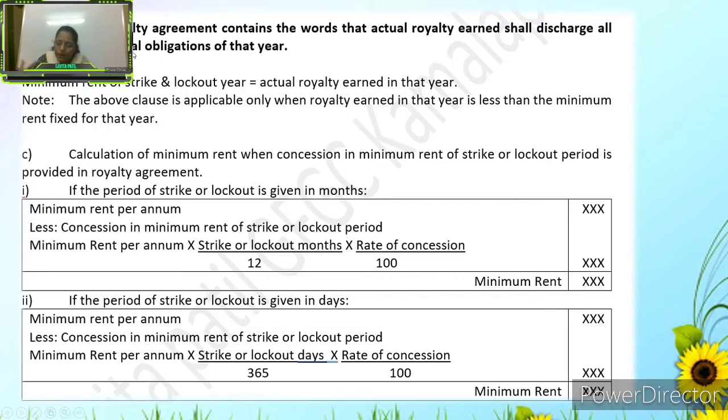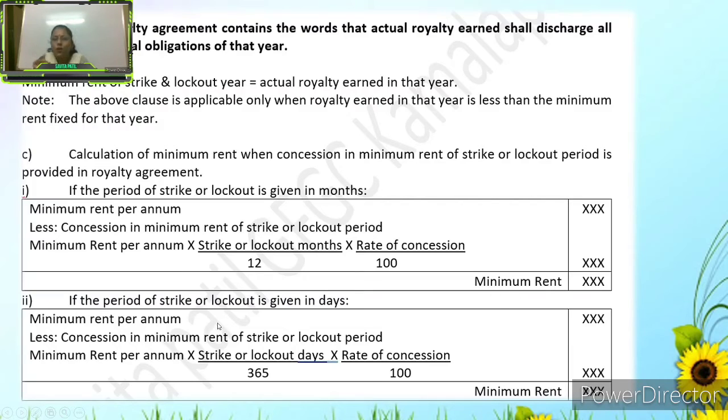B. If the royalty agreement contains the words that actual royalty earned shall discharge all the minimum rental obligations of that year, and the period of strike or lockout is given in months, then the minimum rent per annum less the concession in minimum rent for the strike or lockout period. The concession is minimum rent per annum into strike or lockout months into rate of concession divided by 100, where the months are divided by 12. From this we get the minimum rent.